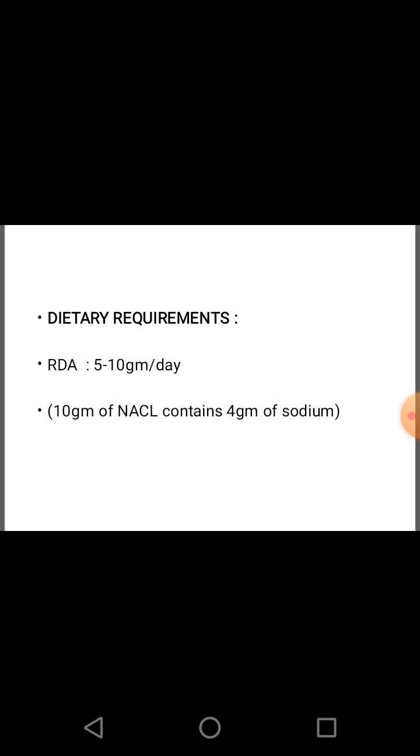Dietary requirements. Mostly sodium is ingested as common salt, sodium chloride. The recommended daily allowance of sodium is about 5 to 10 grams per day. This should be low in persons with a family history of hypertension, that is only 5 grams per day, and the intake of 1 gram per day is recommended for patients with hypertension. It should be noted that 10 grams of sodium chloride contains 4 grams of sodium.